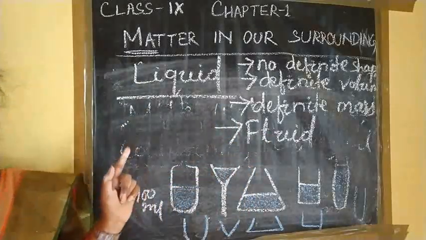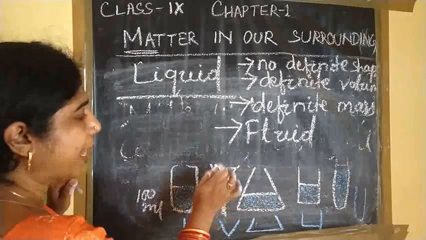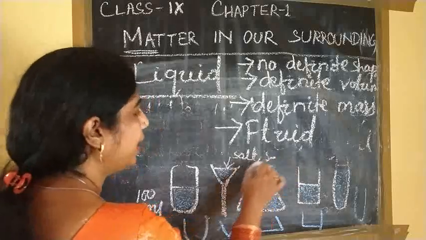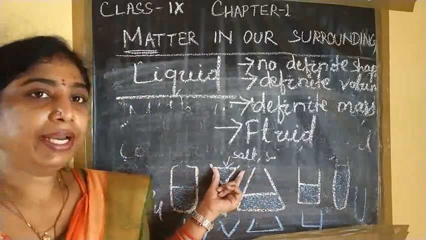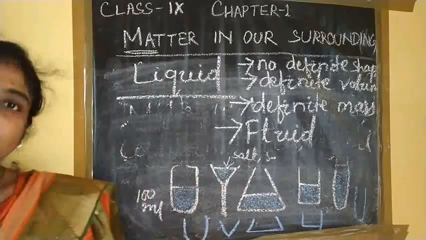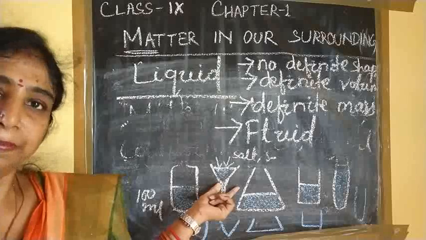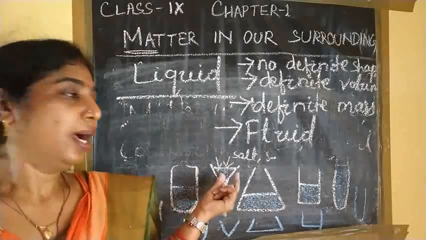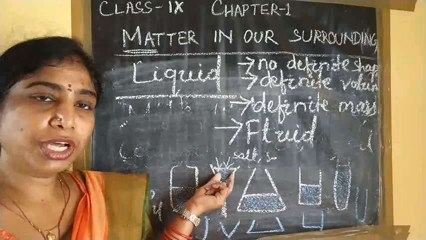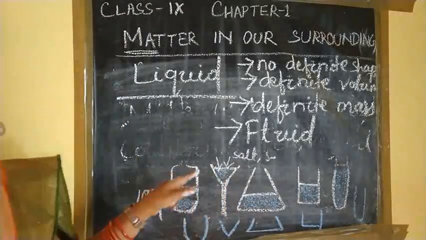So in water, or in liquid, what diffuses? Liquid diffuses solids. For example, here I am taking water, and when I add some salt and sugar, they are mixed with it. So liquid dissolves solids. Liquid also diffuses liquid. For example, when I add 2-3 drops of Dettol here, that is also mixed. If I add 1 spoon of squash, that is also dissolved. When I add 1 spoon of rasna, that is also dissolved. So it dissolves liquids, and also gases.